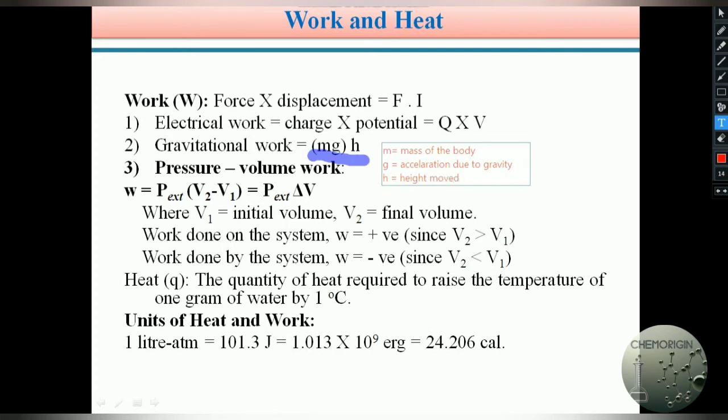So gravitational work is defined as M into G into H. In this manner, different forms of work can be defined.